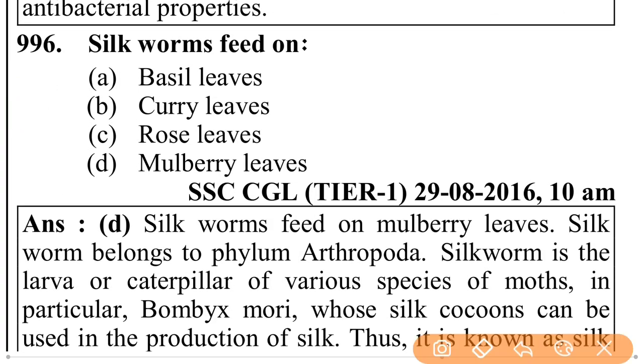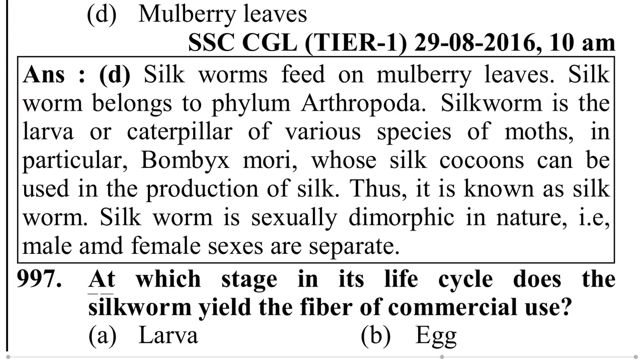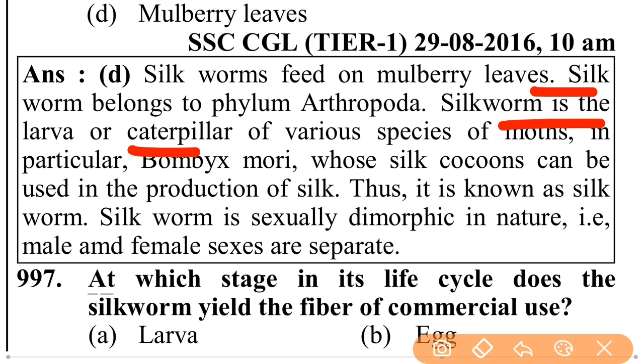Silkworms feed on basil leaves, curry leaves, rose leaves, or mulberry leaves? Silkworms feed on mulberry leaves. Silkworms belong to phylum Arthropoda. Silkworm is the larva or caterpillar of various species of moths, in particular Bombyx mori, whose silk cocoons can be used in the production of silk. Thus, it is known as silkworm.